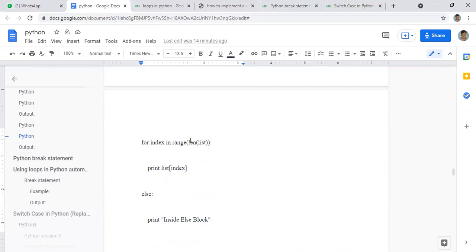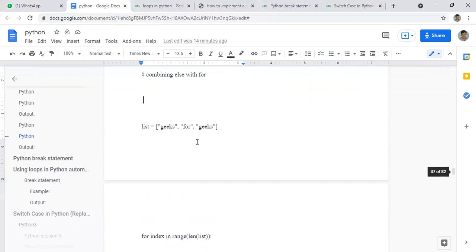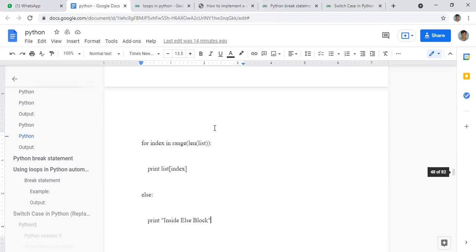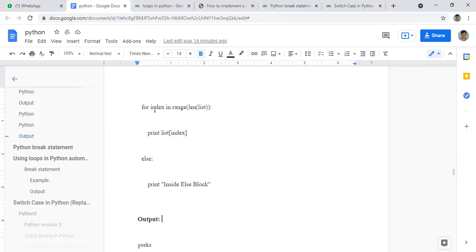The length we have already studied. Length means how many characters or how many words are there in the list. Look here, in this list we have three words, that is geeks, for, and geeks. Now it is 3. Now it is checking the for loop, that is index in range length of list. That means in the range, only 3 will be coming. Then print list of index.